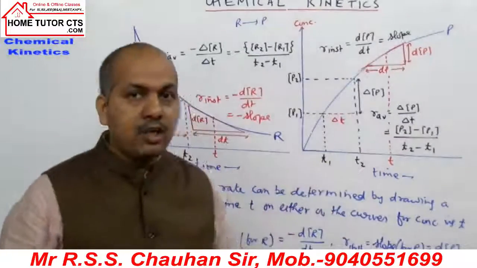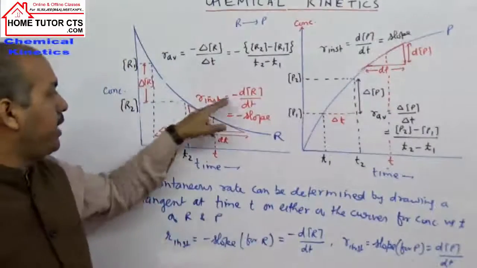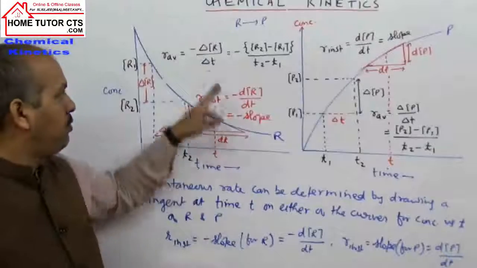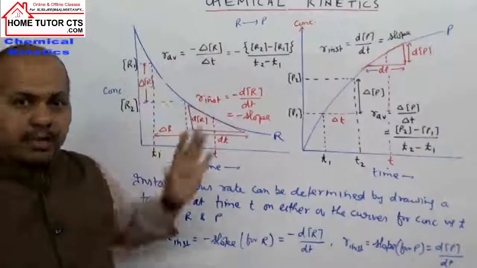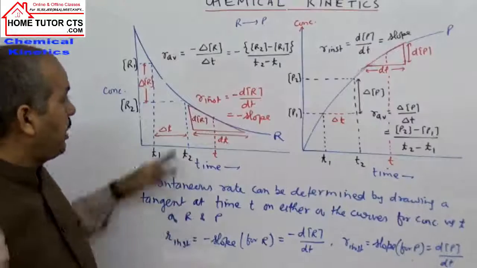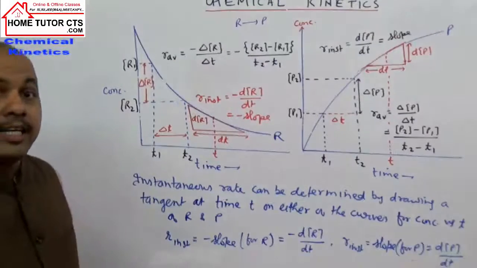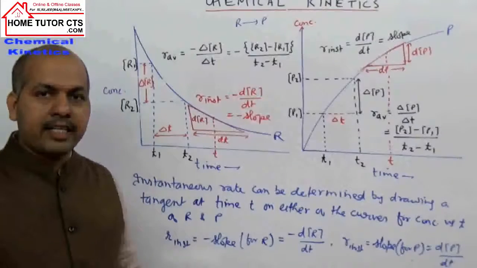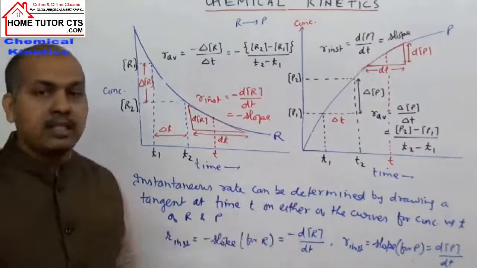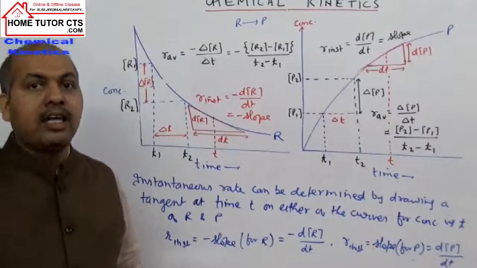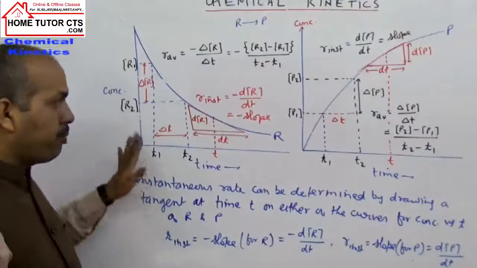The concentration of product increases with time, while the concentration of reactant decreases with time, so the sign is given negative. For writing the rate positive, we multiply by a minus sign. Now look, the value is negative, negative, positive. The rate becomes positive. But when we get the rate of reaction for the reactant, the sign is negative, because a negative sign indicates a decrease in the concentration of the reactant with time. While for the product, the sign is positive for the rate, indicating an increase in the concentration of the product with time. I hope it is clear.